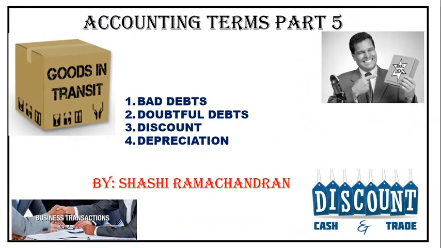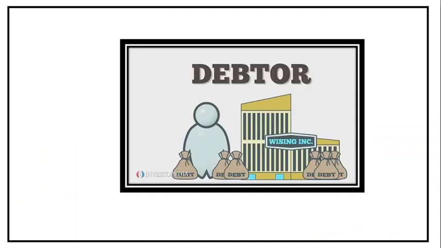This is accounting terms part 5. We are going to learn in this video the terms bad debts, doubtful debts, discount and depreciation. You are all aware of debtors now. In my previous video I explained this term debtors, where debtors are the persons who owe to the business. That means the firm has to take money from them in the near future.